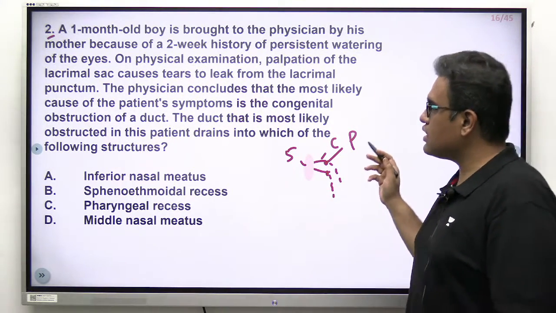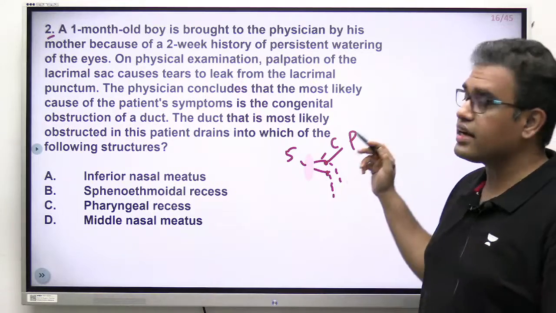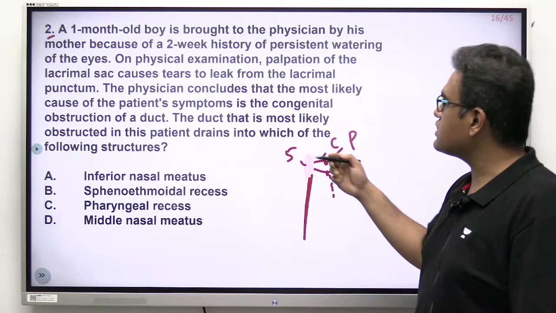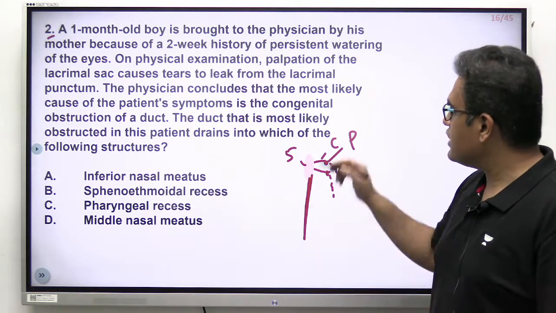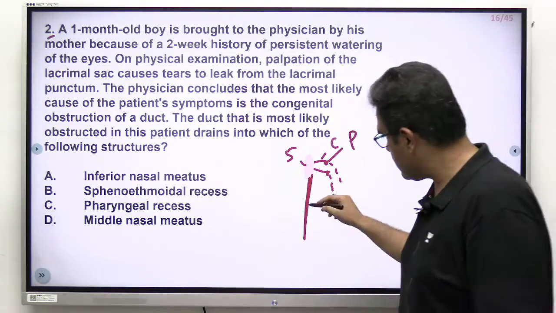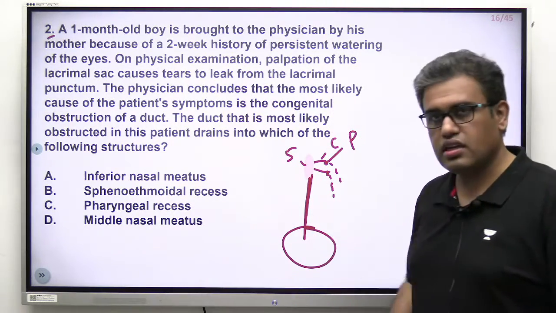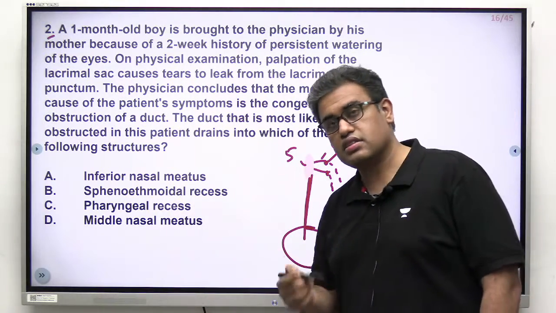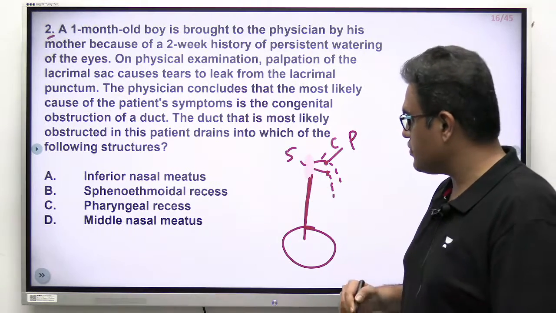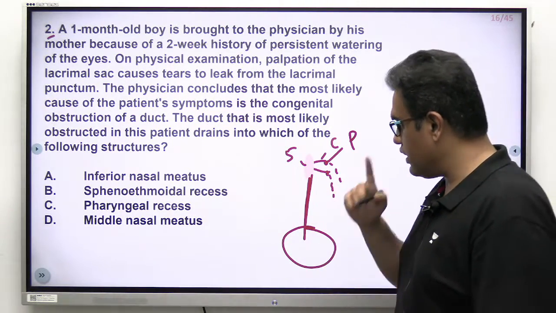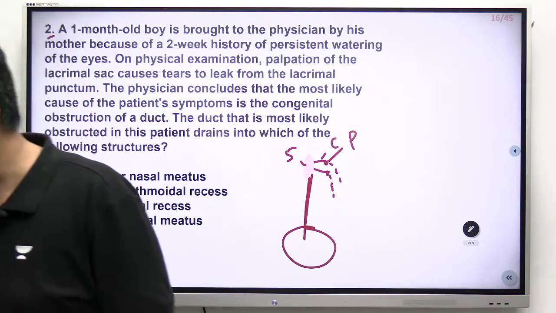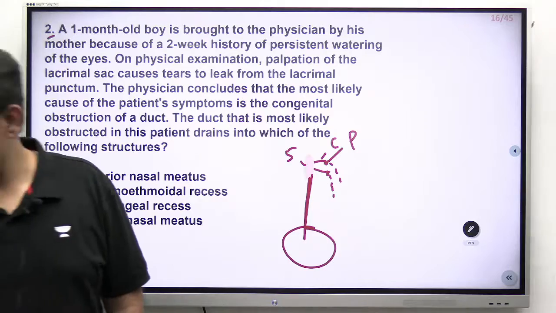Physician concludes that the most likely cause of the patient's symptoms is congenital obstruction of the duct. Remember, there is some duct which is going down and there has to be some obstruction of it. The duct that is most likely obstructed in this patient drains into which of the following structures? So this is a duct. Drains where? Normally in yours or my system, where does this duct normally drain? Options are inferior nasal meatus, sphenoethmoidal recesses, pharyngeal recesses, or the middle nasal meatus. I hope the question is not that difficult.